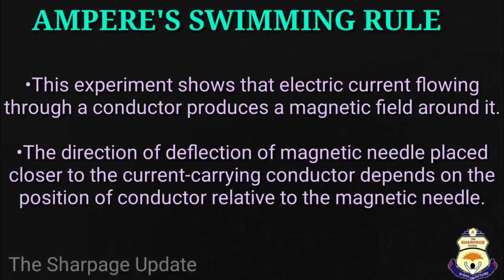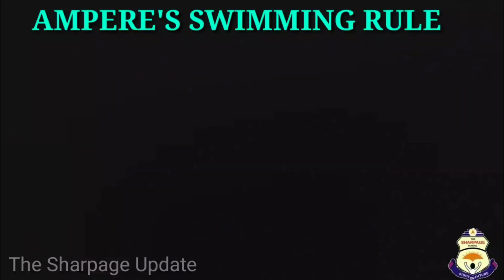So, this experiment shows that the electric current flowing through a conductor produces a magnetic field around it, and also the direction of deflection of the magnetic needle placed closer to the current carrying conductor depends on the position of the conductor relative to the magnetic needle.